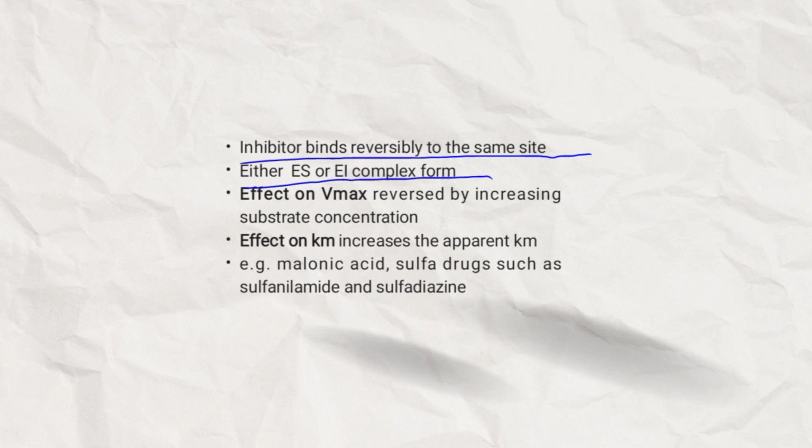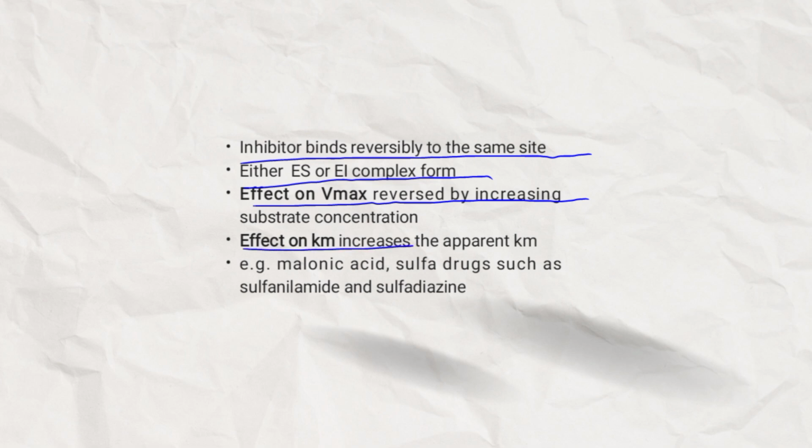Then what is the effect on maximum velocity? The effect of competitive inhibitor is reversed by increasing the substrate concentration. At a sufficiently high substrate concentration, the reaction velocity reaches the maximum velocity observed in the absence of inhibitor.